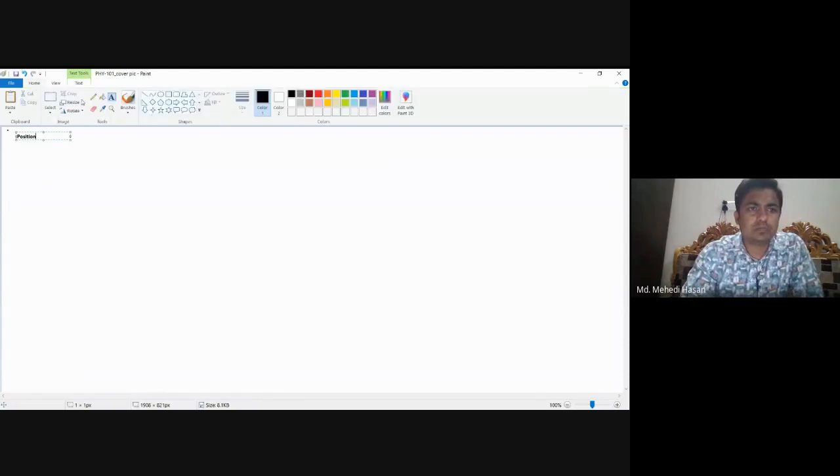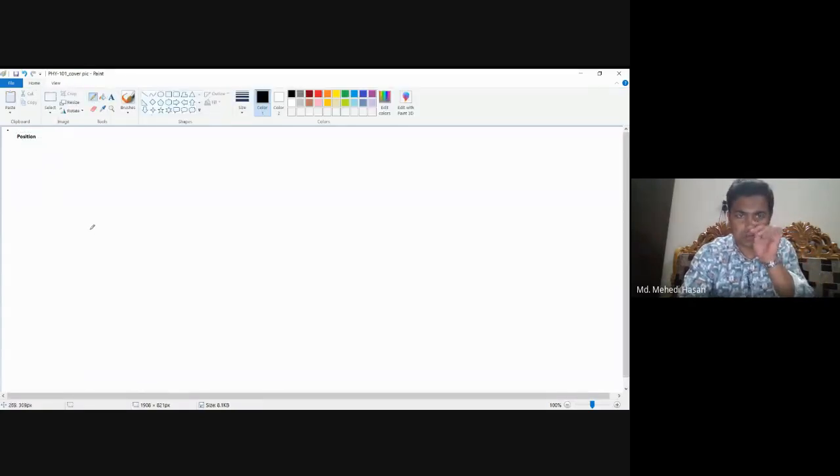If we try to describe the motion of an object, then we need a clear concept about the position of the object, because the change in position produces the motion of the object. If we consider an object, this is the object.